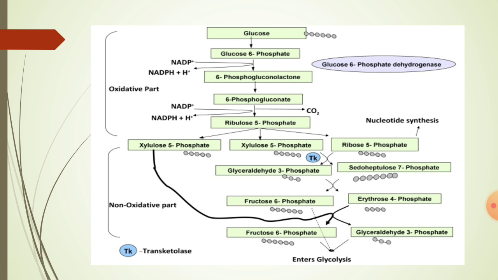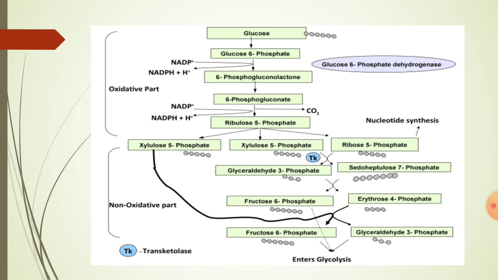These 6 ribulose 5-phosphate molecules are changed into xylulose 5-phosphate molecules and ribose 5-phosphate molecules. How does it happen? 6 molecules are ribulose 5-phosphate molecules.